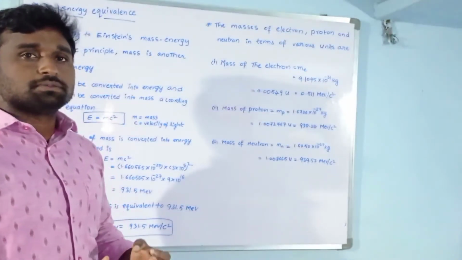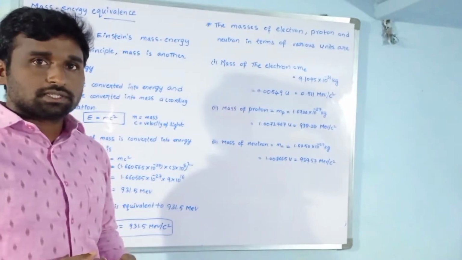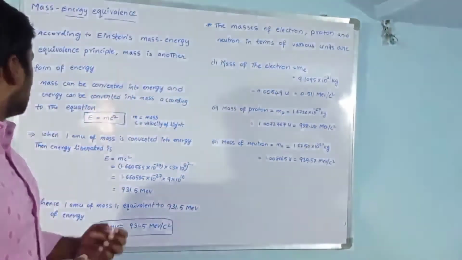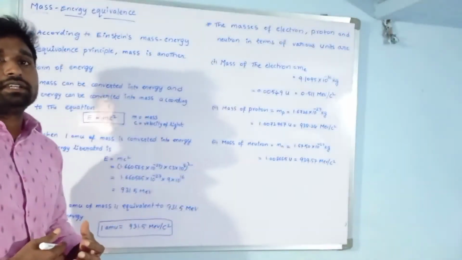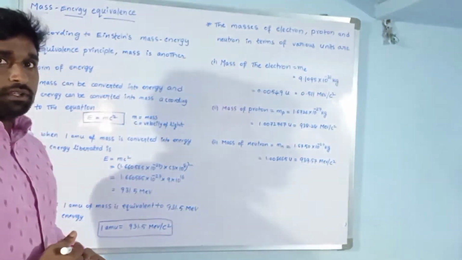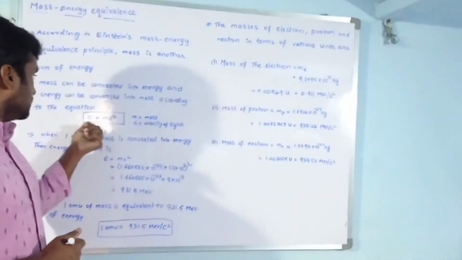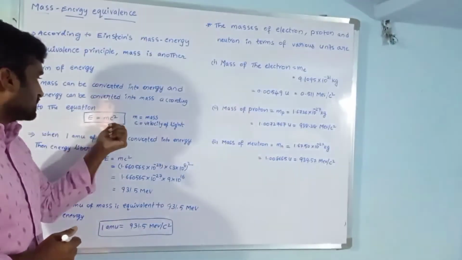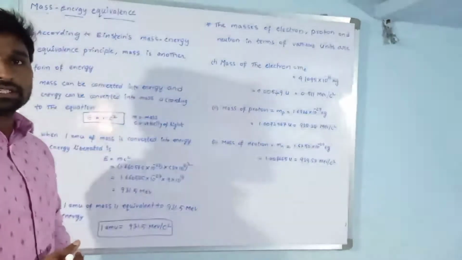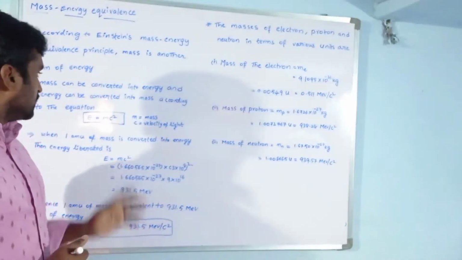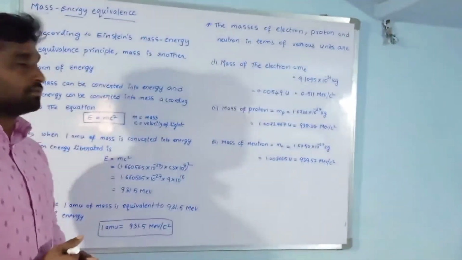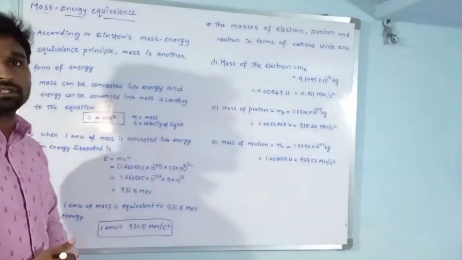This is the mass energy equivalence principle. The famous scientist Einstein proposed this famous equation, E is equal to mc square. E means energy, m means mass, c means the velocity of light in vacuum.